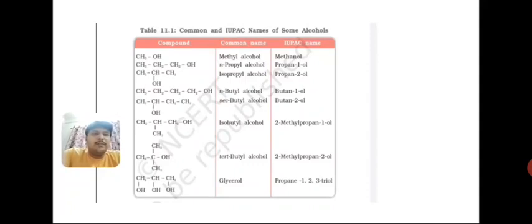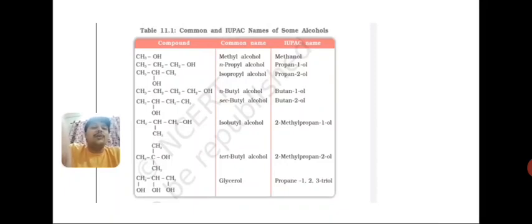And students, yes, we can treat OH as a prefix, but the condition is when more than one functional group is present. According to the preference series which we covered in class 11, suppose carboxylic is present as well as hydroxyl, so in that situation we cannot write OL and OIC both as a suffix. Clear?